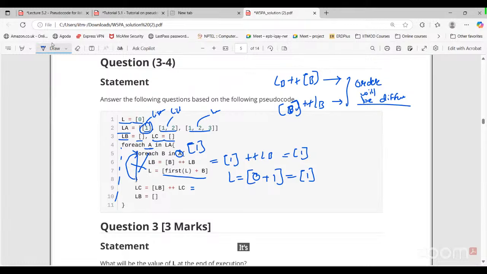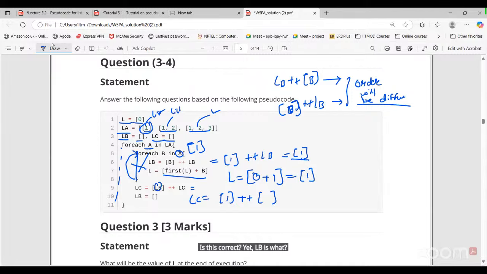It's 1, I guess. No, LB is what? The bracket 1. So here bracket 1, then what is LC here? LC is a blank list currently. Empty list. Is this correct? Yes, sir.